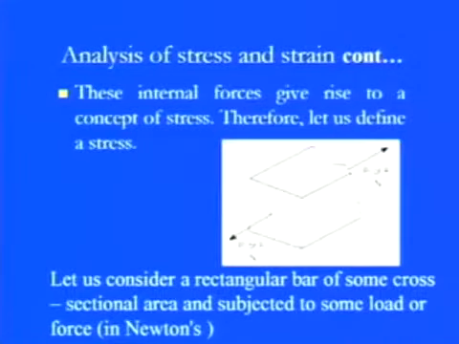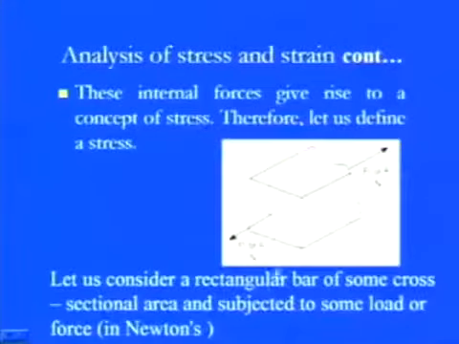Therefore, we can say that stress is nothing but the internal forces, or the internal intensity of the forces, like internal force per unit area. And if you see this figure, we have used a rectangular bar in which there is an axial pulling, and since it is uniaxial pulling, this is the P or F, the tensile force, which causes extension.